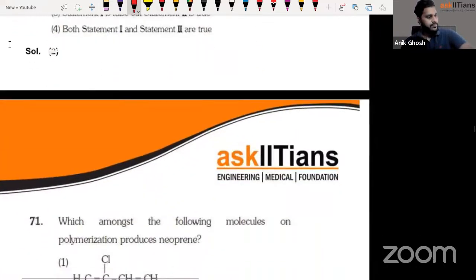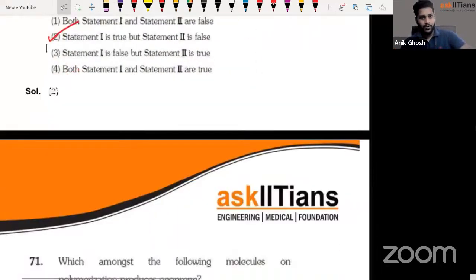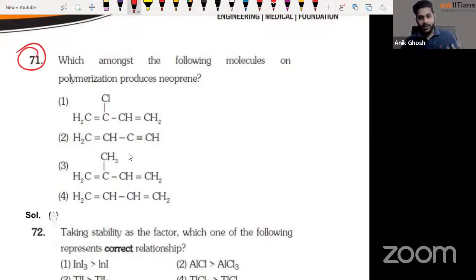Now, this question was a little bit of a bio-based question, isn't it? If you are learning bio properly, you should get it right there and then, right? This is coming from biomolecules, actually. Okay, this next one is actually coming from the very basics of the polymer chapter, guys. I guess you have watched the videos of polymer that I have posted on YouTube. Over there, I have specifically mentioned that just remember this list, whatever I'm teaching you, you don't have to read anything beyond that.